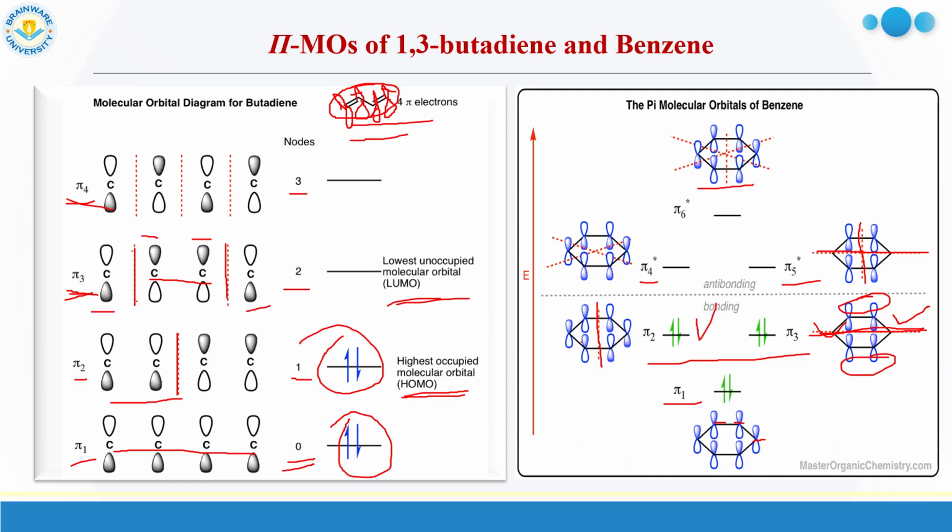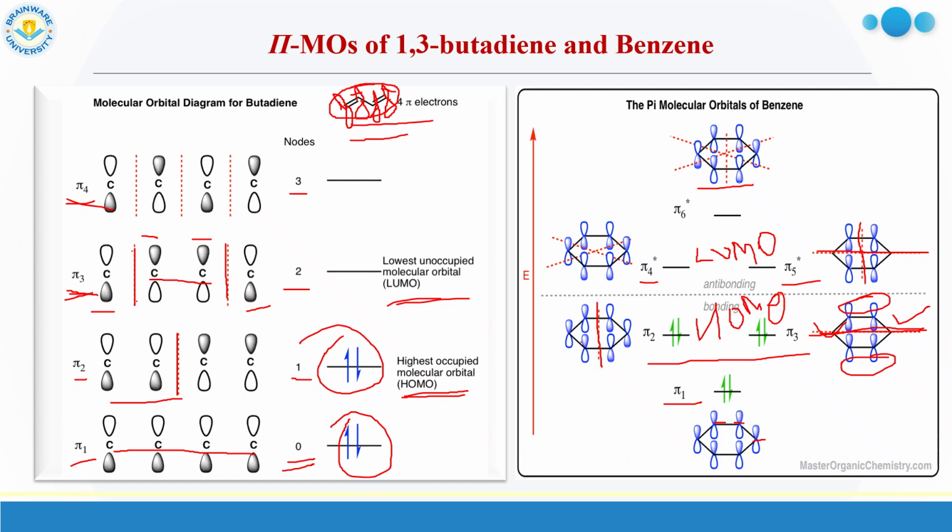And pi 4 star and pi 5 star are the LUMO for benzene. These are LUMO, lowest unoccupied molecular orbitals. So these are the pi MO diagrams of benzene.